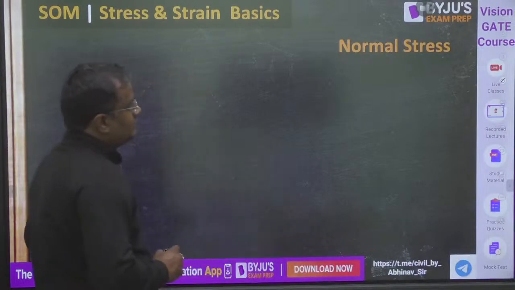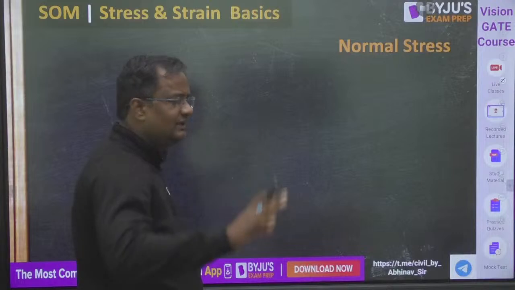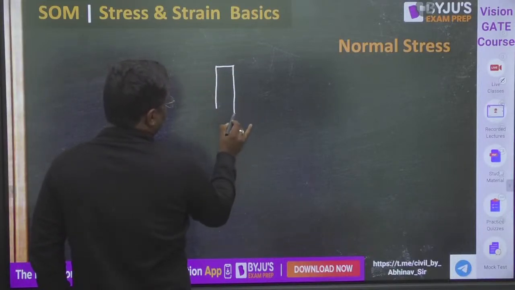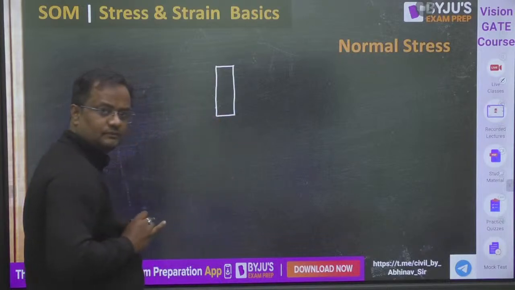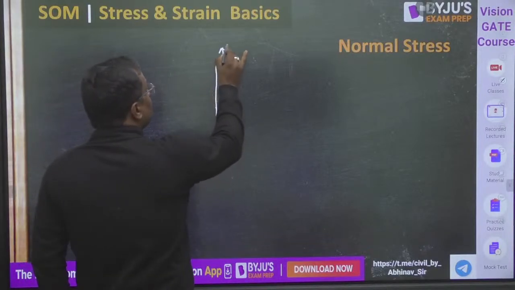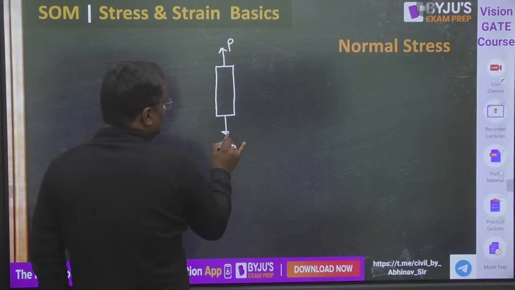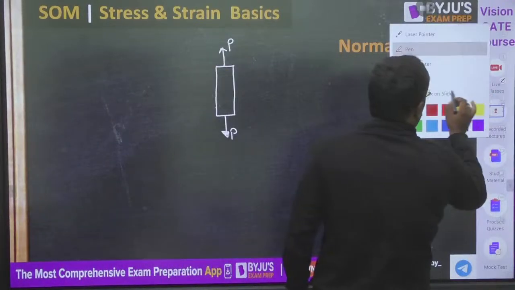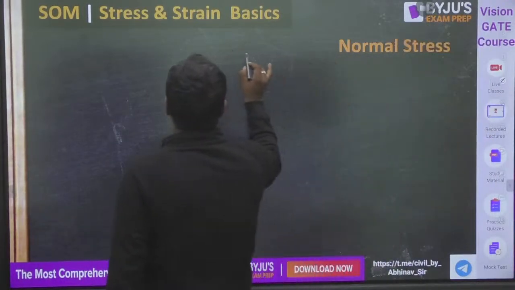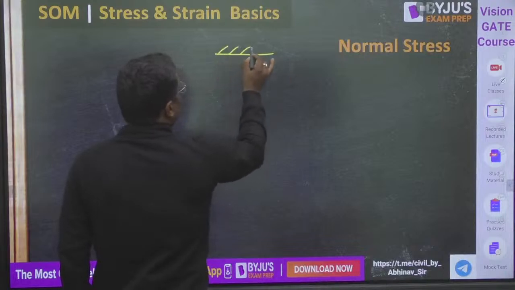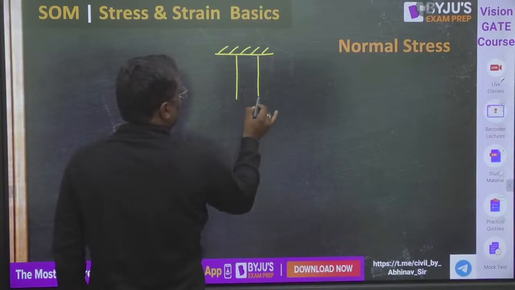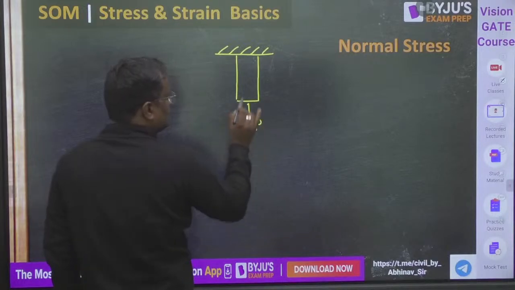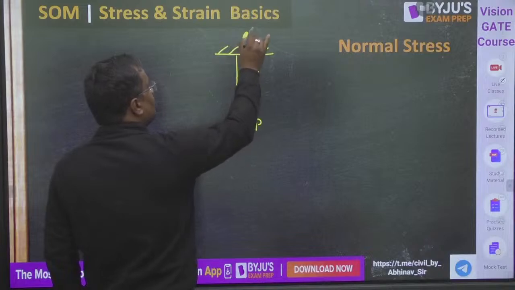Ready? Okay. What is normal stress? I'll tell you guys, don't worry. Suppose this is a bar. You apply a P force here and you apply a P force here. Let me make another one. So guys, suppose it is a bar here and in this bar you apply a P force. So from the fixed support, a P reaction will be coming.